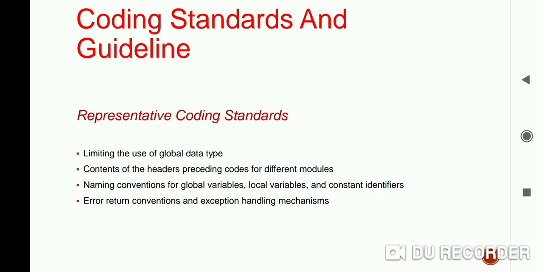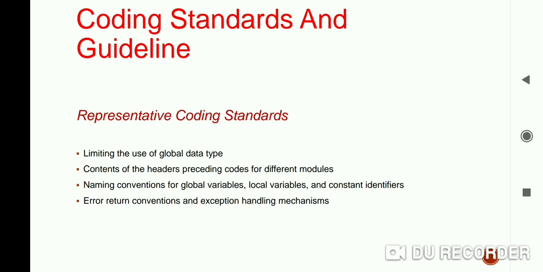The second representative is the standard headers to precede the code of different modules. The content of the header preceding the codes for different modules. So for better understanding and maintenance of the code, the header of different modules should follow some standard format and information. It means each and every header should follow some standard format, okay, so that it is easily understandable.